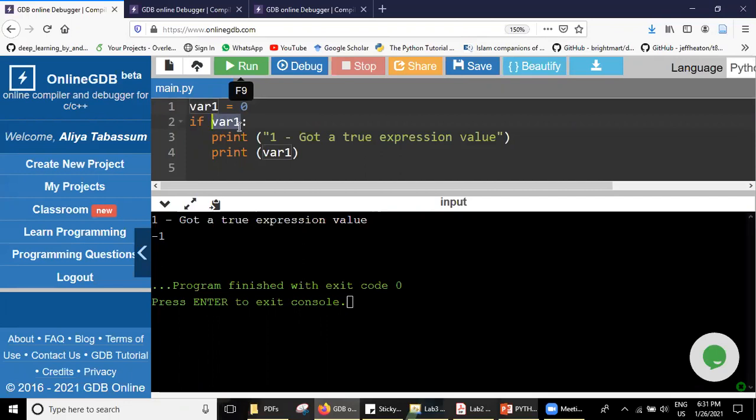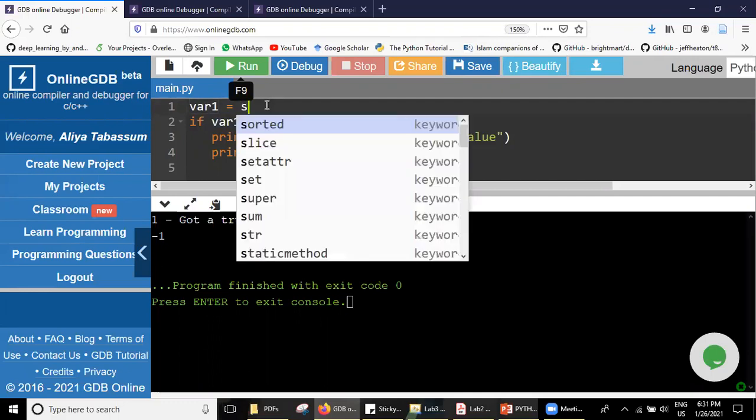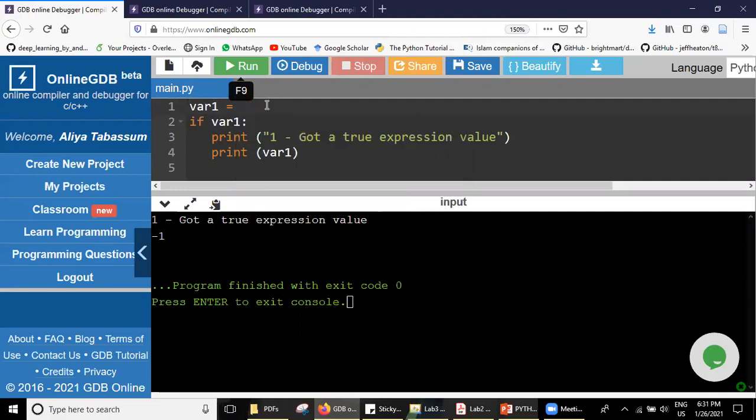Okay, if it is a float or if it is a string, how is it? Even if it is a string, it will be taken as that string. It will be taken as true. What I'm trying to have you understand is, here this Boolean value is being taken. If this is 0, it means this condition is false, then it will not go forward.